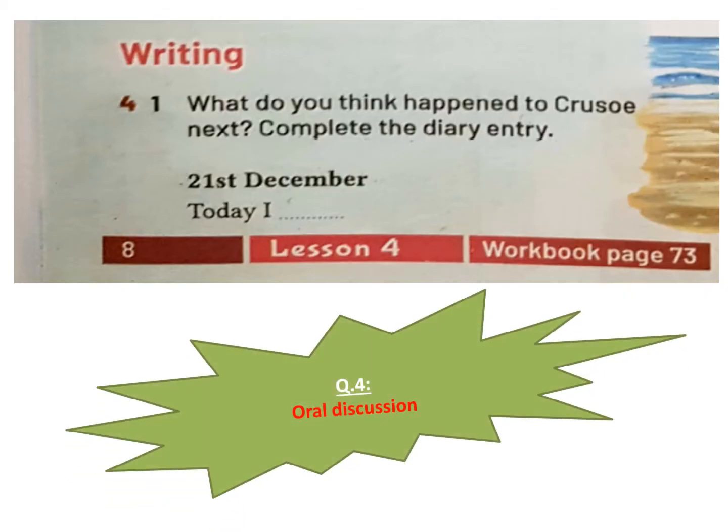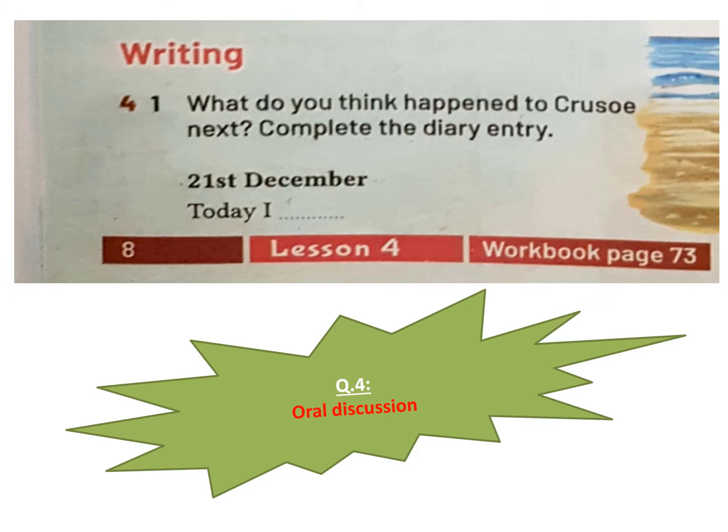Writing. What do you think happened to Crusoe next? Complete the diary entry. In the reading text, we read together an example of a diary written by Robinson Crusoe himself. He wrote about the most important events he passed by in 3 days.